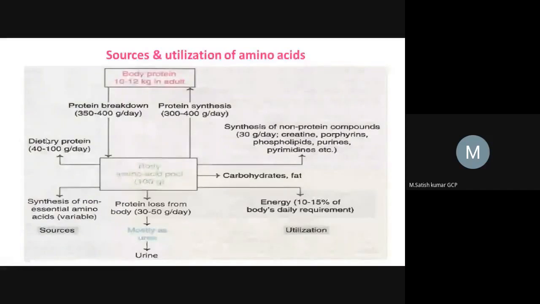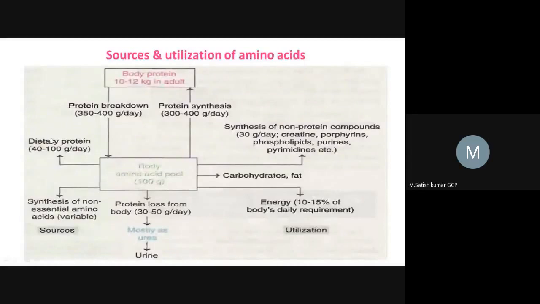When this coiled polypeptide chain enters our body, it gets denatured, that means uncoiling of the polypeptide chain happens. When we cook proteinous food, denaturation also takes place, so uncoiling of the protein chain takes place.